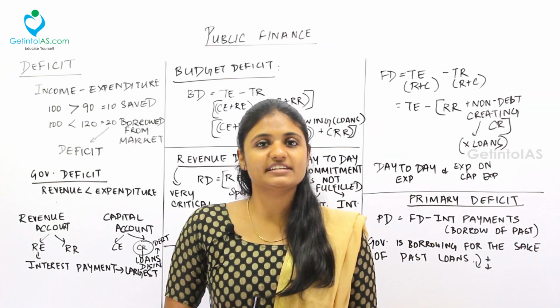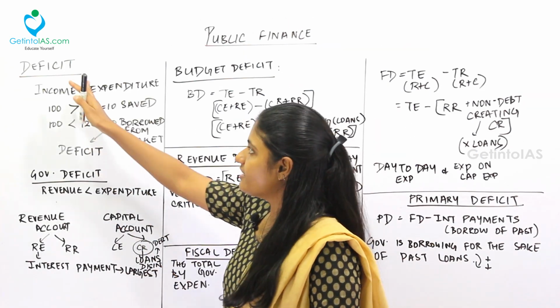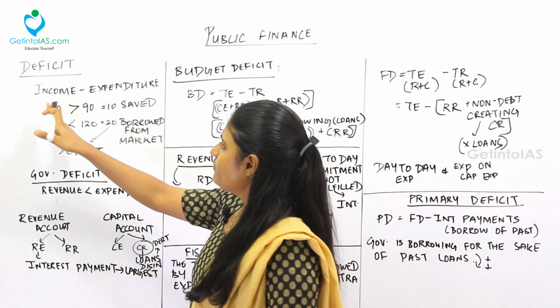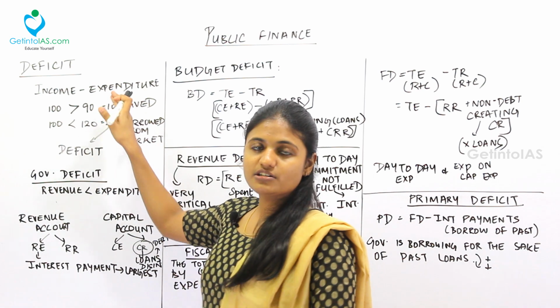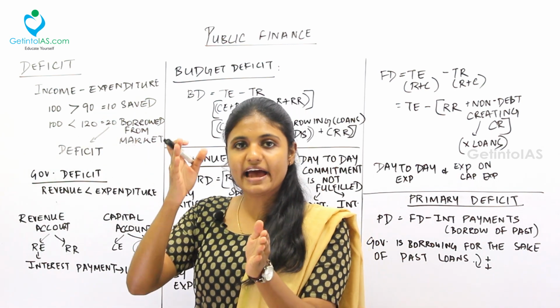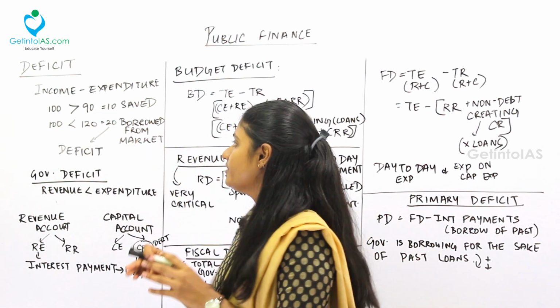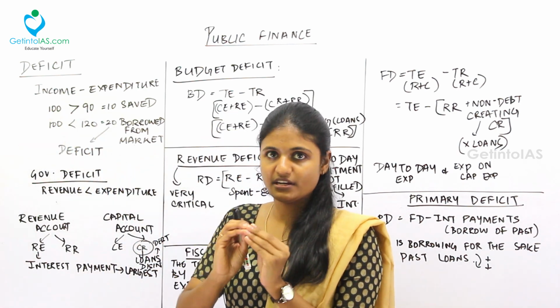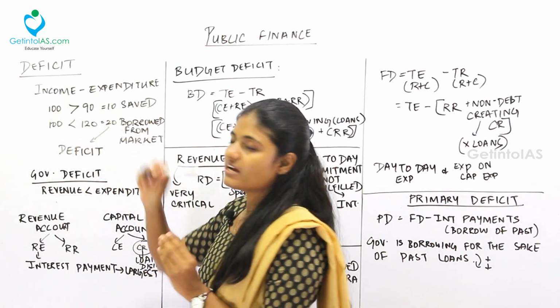Fine. Now dealing with the next topic, that is the deficit. What is called as deficit? For example, when you take the income and expenditure, the difference between the income and expenditure is called as deficit. Fine. So in case I am earning 100 rupees, so 100 rupees is my income. My expenditure is 90 rupees.